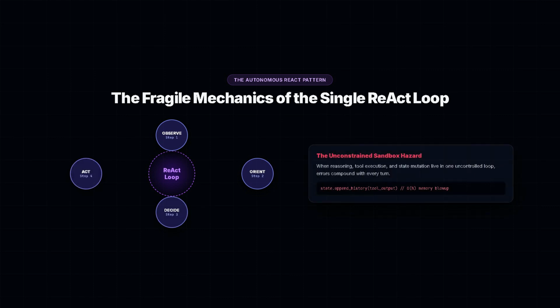At its foundation, it's the ReAct paradigm: observe, orient, decide, and act. You pass a prompt to an agent, give it a bash sandbox or a Python REPL, and let it run in a while loop until an exit condition triggers. When scoped to a single file with deterministic feedback, like fixing a simple syntax error or parsing a JSON blob, a loop is brilliant. The agent sees a localized stack trace, modifies 2 lines of code, runs PyTest, gets an exit code 0, and terminates. In narrow sandboxes, loops are fast, lightweight, and require 0 architectural overhead.